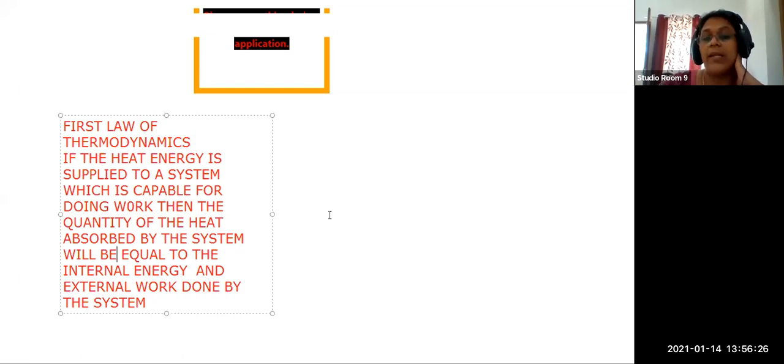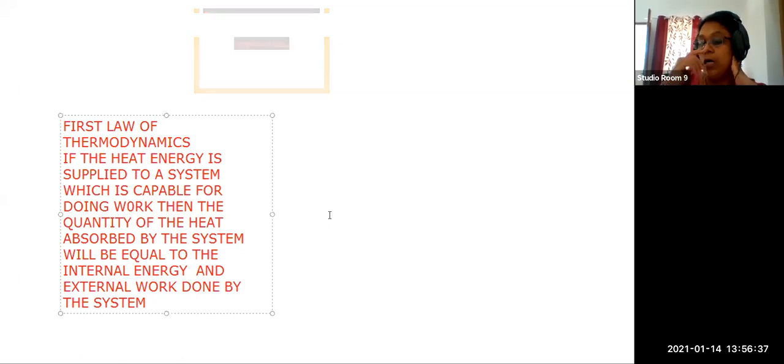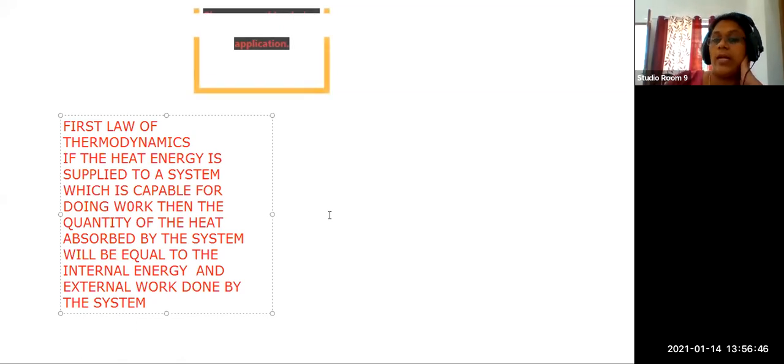This heat energy is going to be transferred. Suppose the system is running, then heat energy is converted into kinetic energy. If the system uses the heat energy for some magnetic effect, just like an induction stove, electrical energy is transferred into magnetic energy, and then magnetic energy produces heat energy. That is how an induction stove works. So all of this will be equal.